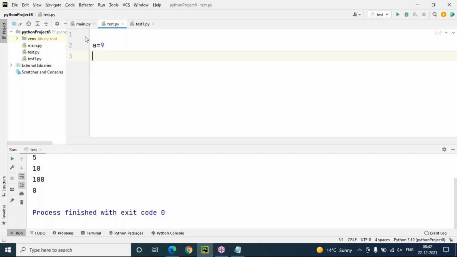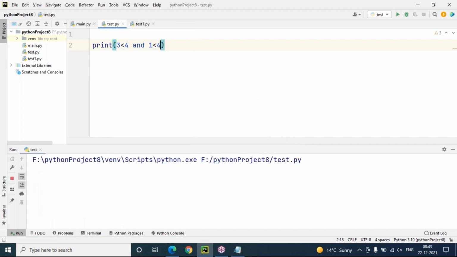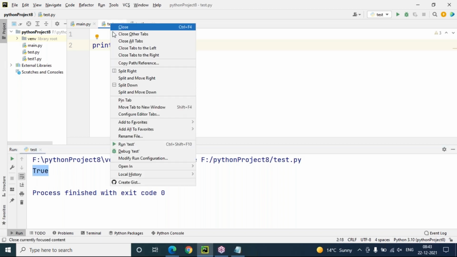Here A value is 10, B value is 10. Okay, so directly we can take, no problem. Print 3 less than 4 and 1 less than 4. 3 less than 4, 1 less than 4. Both are correct, both are true. If both are true, and will return true only, no? Yes. This condition is true and this condition is also true. If both are true, then and will return true finally. We got it true only here.